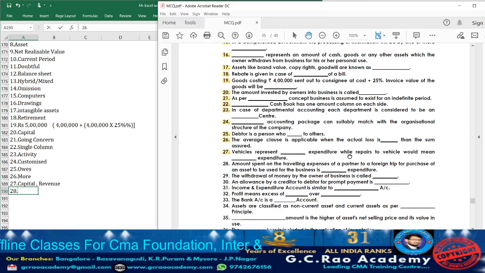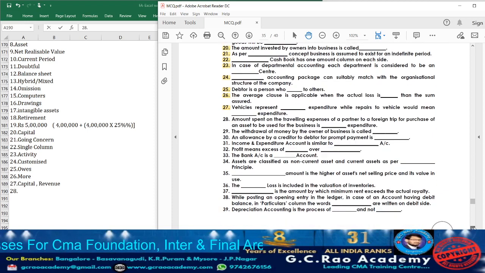Now moving on to question 28. What they are telling? Amount spent on the traveling expenses of a partner to a foreign trip for the purchase of an asset to be used for the business is a dash expenditure. See, why is that particular traveling expenditure incurred?